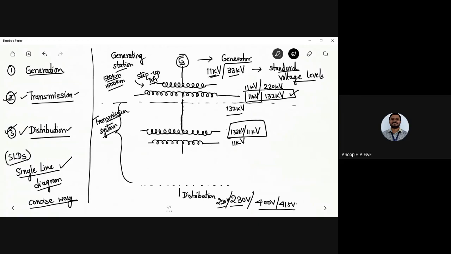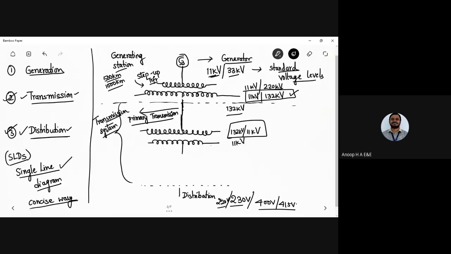This first transmission, we call the primary transmission.